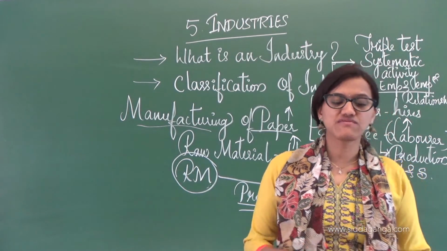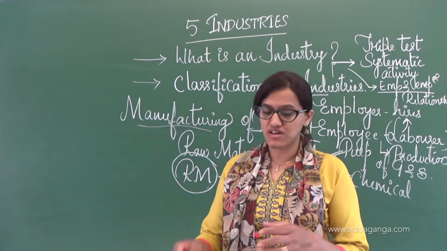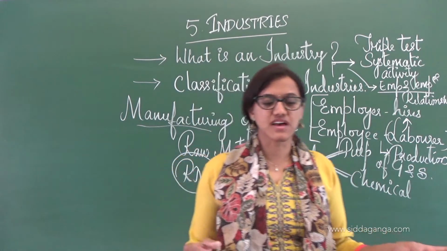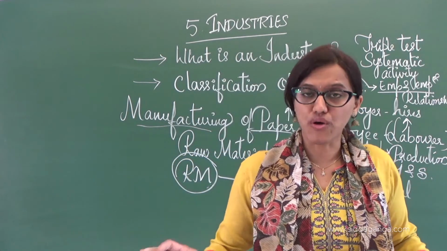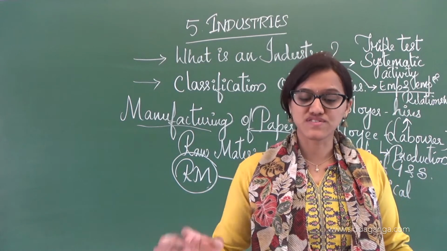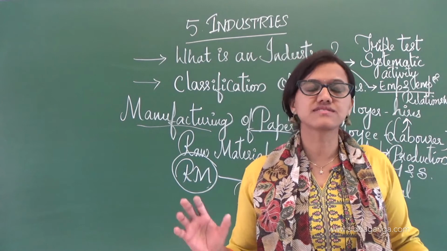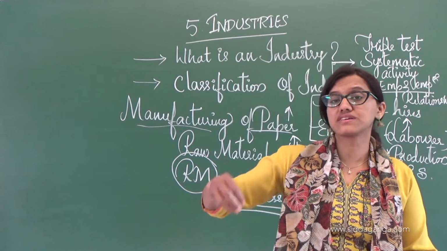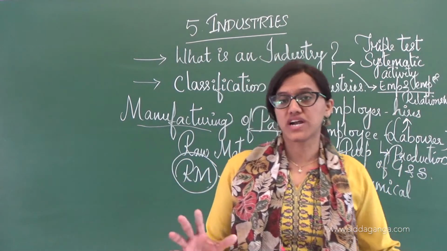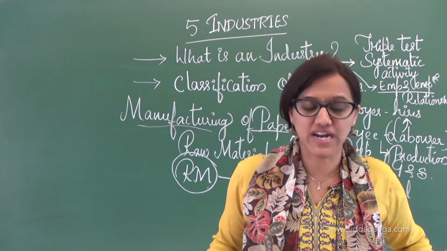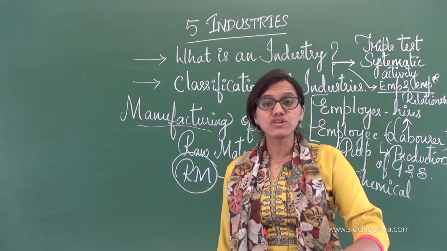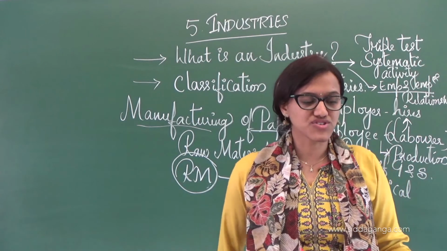Now when it comes to industries, the classification is done on the basis of raw materials, on the basis of size of the capital. Capital is nothing but the investment. On the basis of ownership also we can classify the industry.